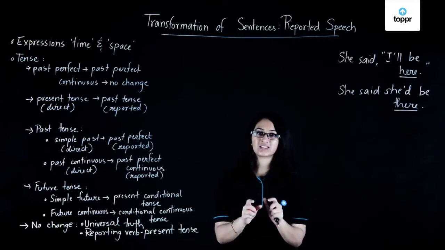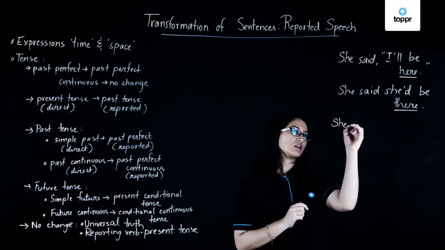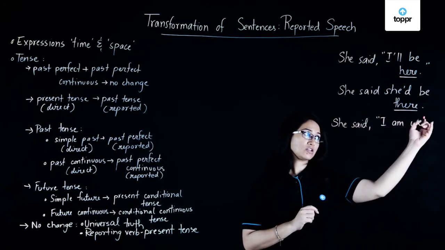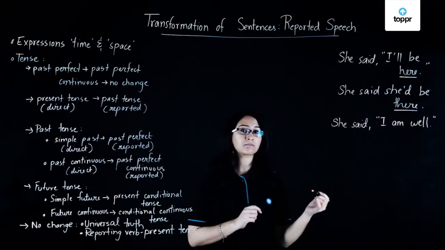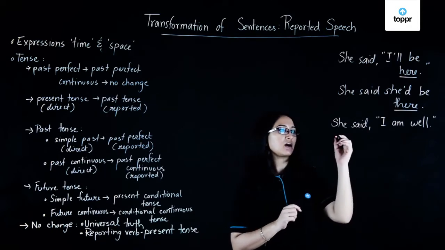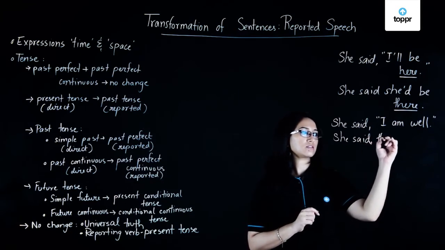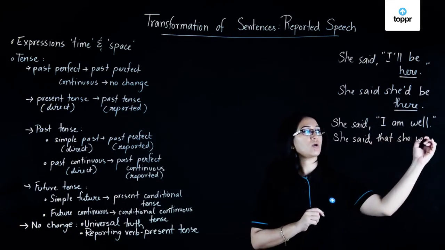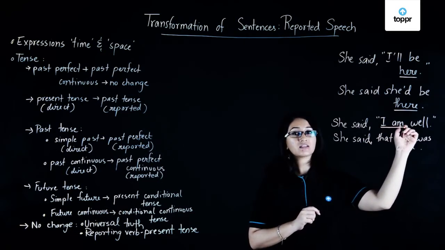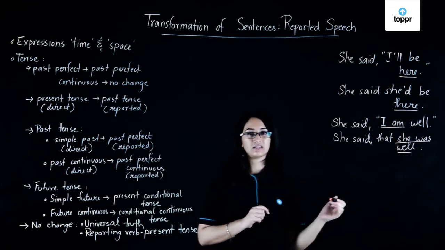Now let's talk about the present tense. If you have, let's say, a sentence like this, she said, I am well. You can clearly see this sentence is in the simple present tense. If you change this sentence to reported speech, it will become, she said that she was well. Did you notice what I did with the tense? This sentence was in the simple present tense. I converted it to the simple past tense.